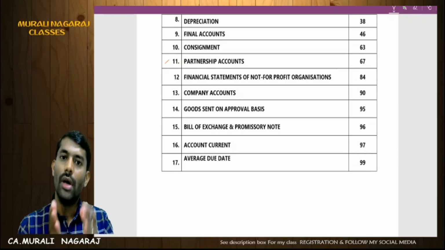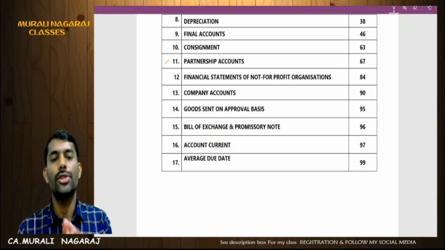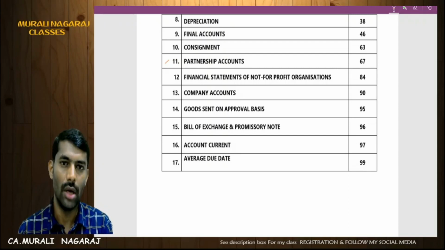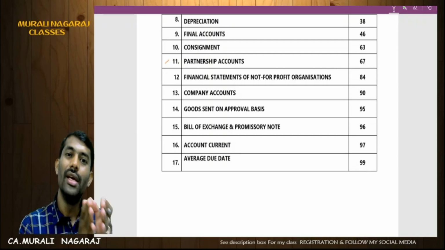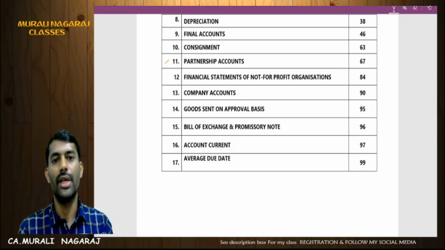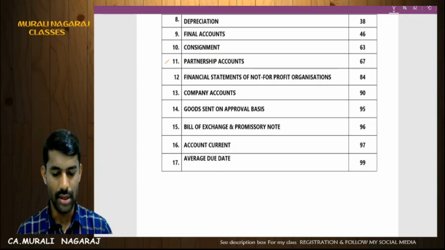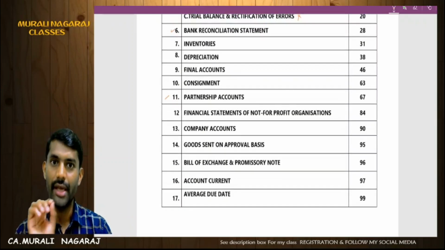Next, on settlement on the average due date, the interest component will become 0. If you settle early, you have to allow the discount, a rebate on discounting. If they are settling after the average due date, then you have all the rights to ask for interest. So these are the things. My dear friends, these are the areas to be focused.